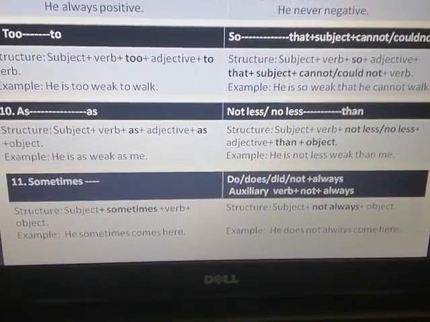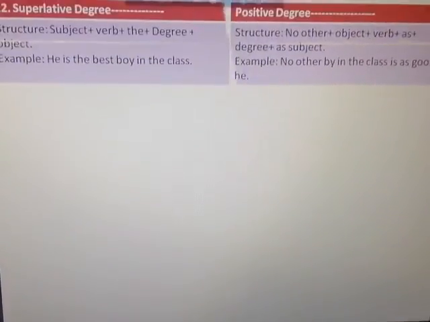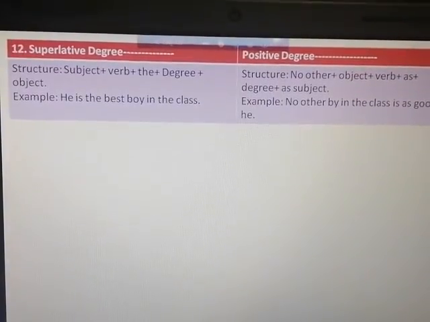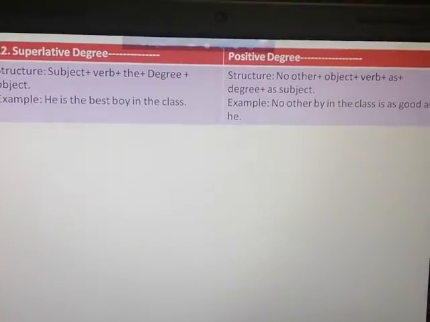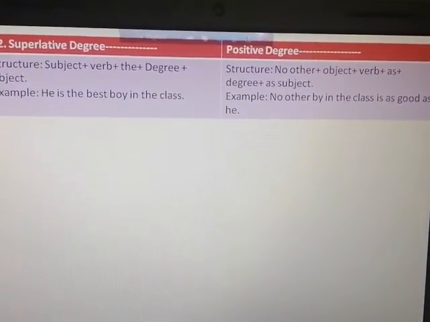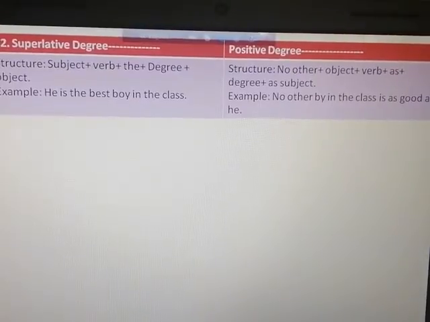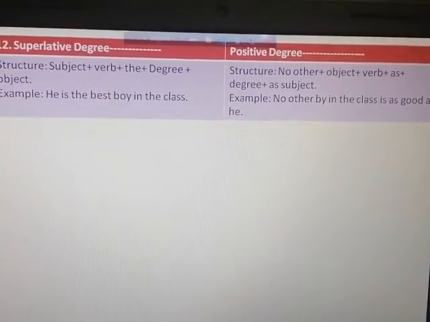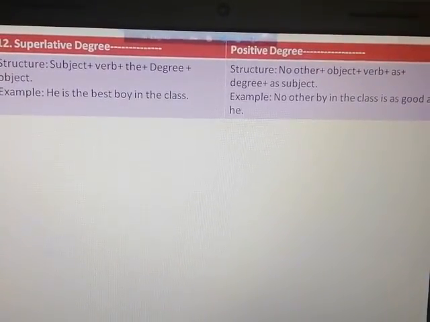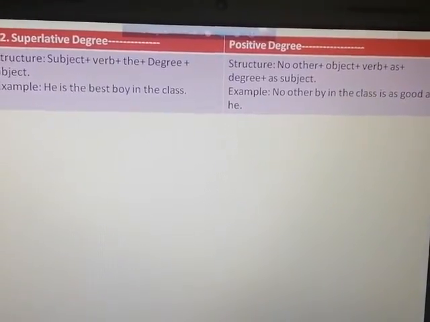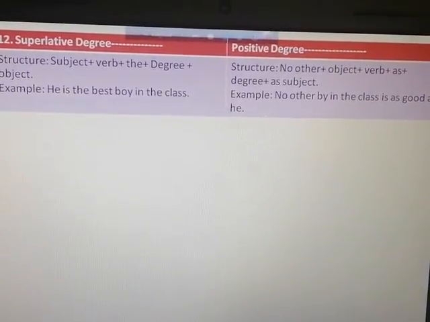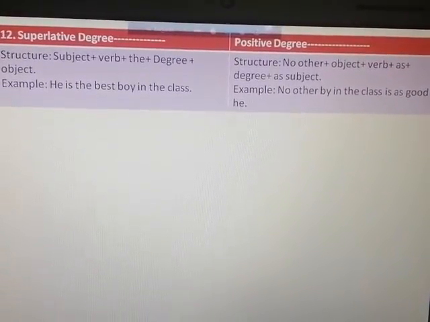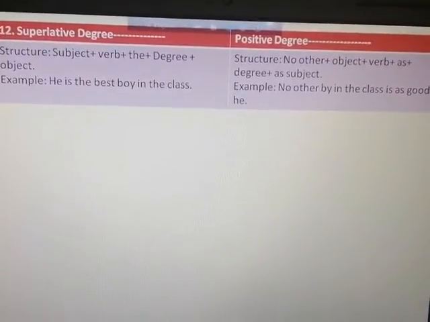Another rule: the superlative degree. You know the degree; the superlative degree is a positive form. If you use a negative, you can turn it into a positive form. Okay, it is the positive form, and the rule is no other. The superlative structure is subject plus verb plus the plus degree plus object, and the positive structure is no other plus object plus verb plus as plus degree plus as plus subject. Okay, so you can follow this.